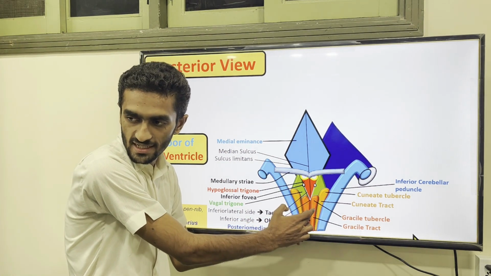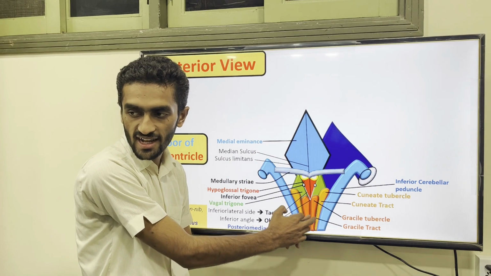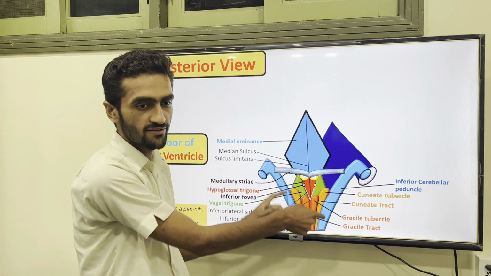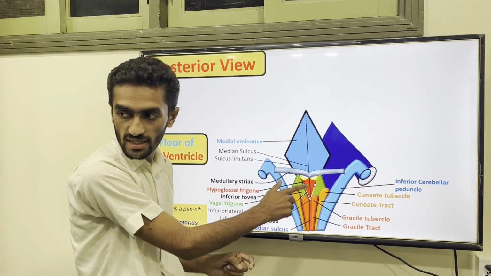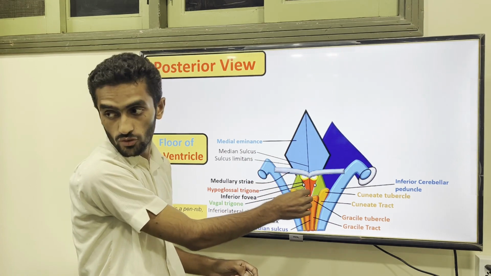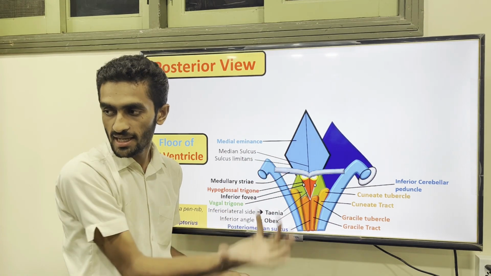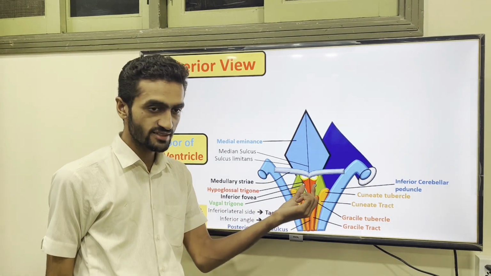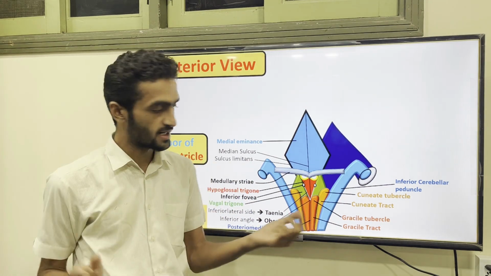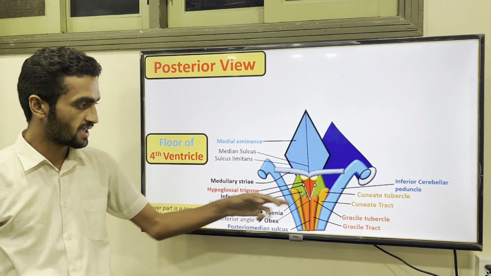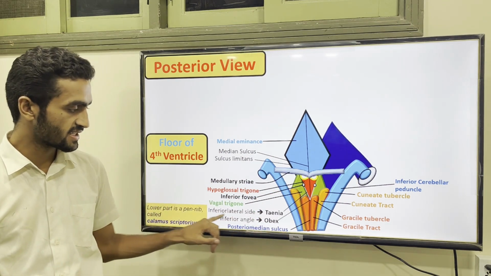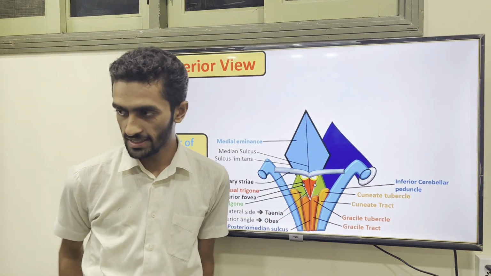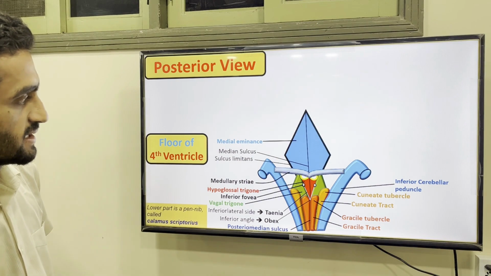The medial is the gracile tubercle and gracile tract, and the upper is the cuneate tubercle and cuneate tract, then the inferior cerebellar peduncle. If you look at the medullary part of the ventricle, we have seen two triangles: the medial one was the hypoglossal trigone, and the other was the vagal trigone. On the sulcus limitans we have seen two depressions, one was the inferior fovea. The sides were the tenia, and the angle was the obex, where the two tenia meet. Okay.